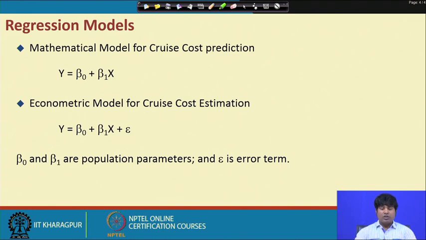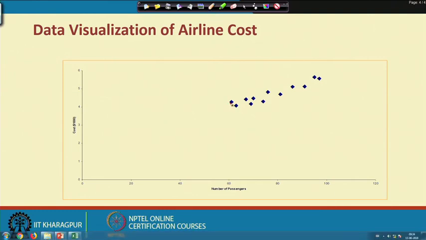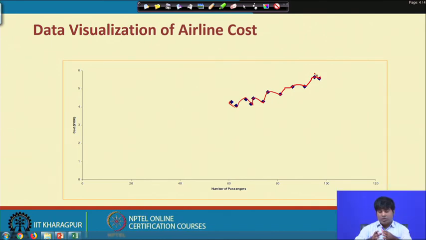So, for that we need an estimated equation, and that means technically the job is like this. This is how the data visualization looks. If you join all these points, the curve will come like this. So there is a slight volatility, and as a result the prediction or forecasting accuracy is not so significant.